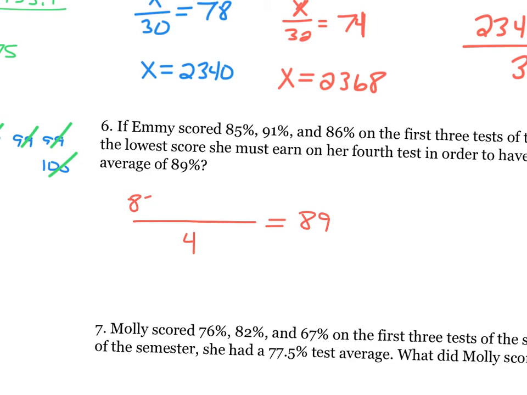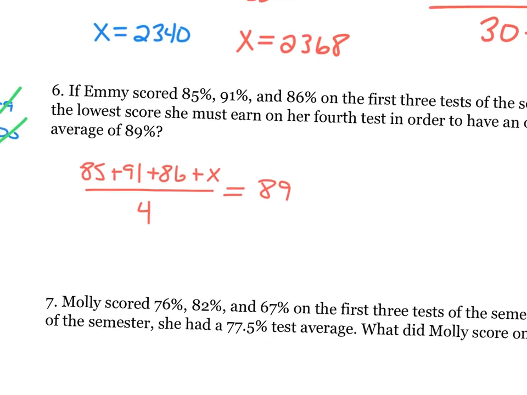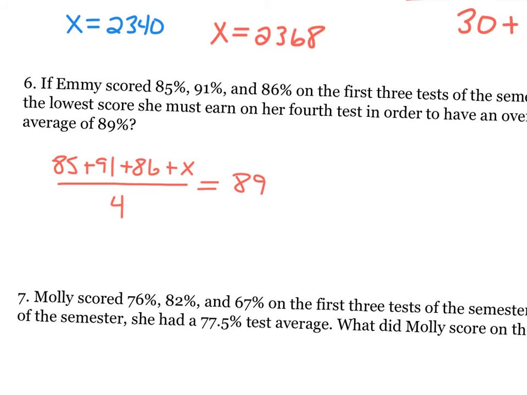We know she got an 85, 91, and 86. That's how I find averages. I don't know the last test. So I'm just going to put plus X. That's the key. Okay. Let's talk about simplifying this thing down a little bit.